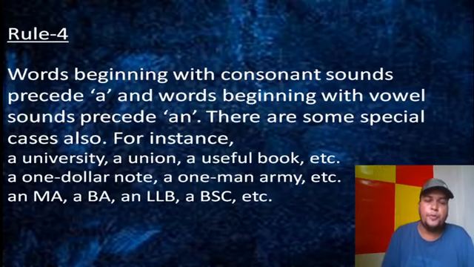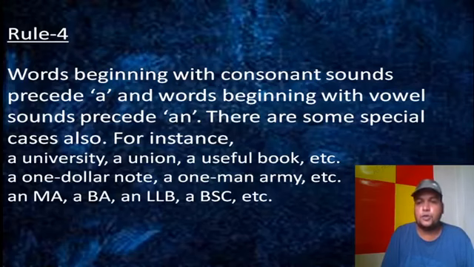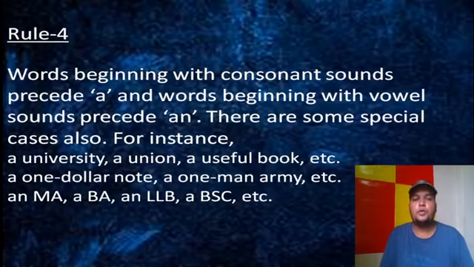And in case of abbreviations, we saw that whether the letter is a consonant or vowel, if the sound is a vowel sound, we will take an, and if it is a consonant sound, we will take a. How is it? Did you get it? It's very important, and students make mistakes with this, so you should be careful about this. Thank you. So let's move to the next rule.